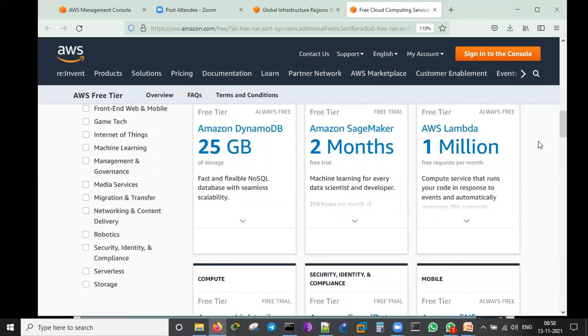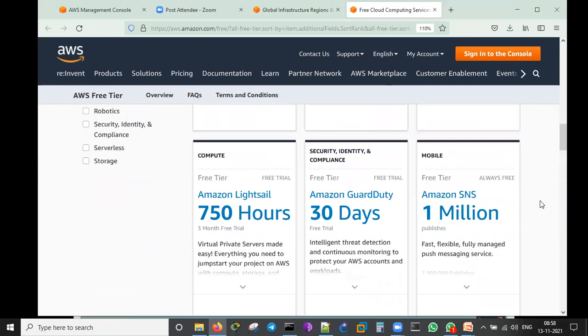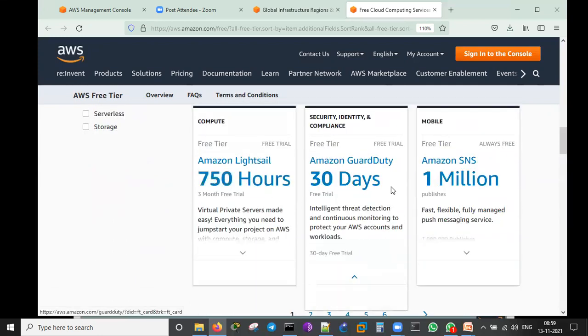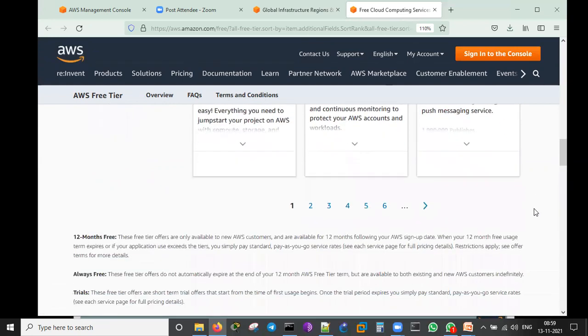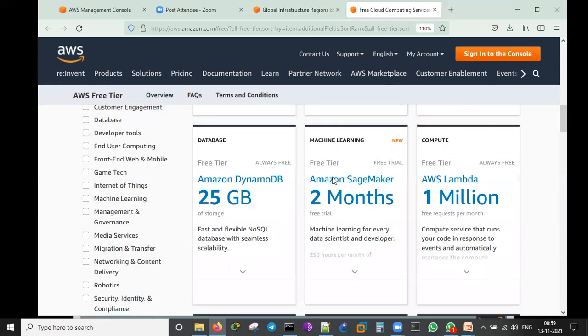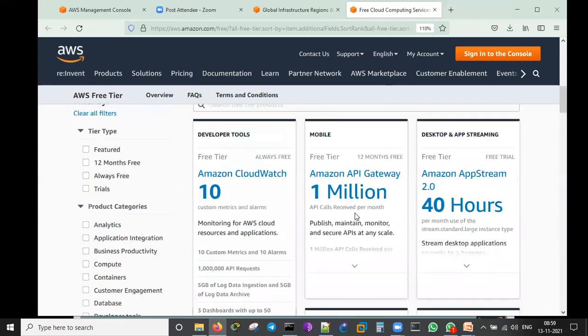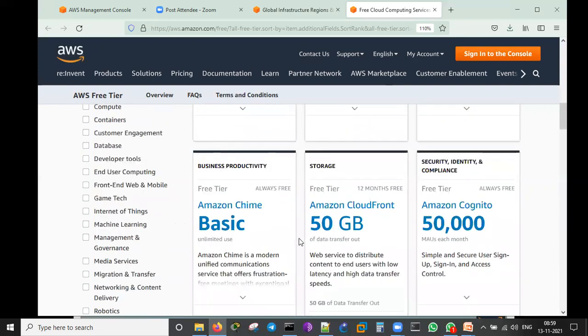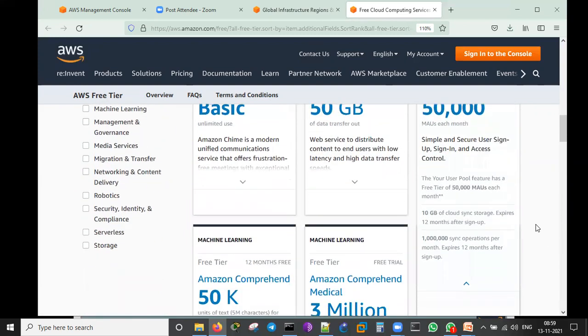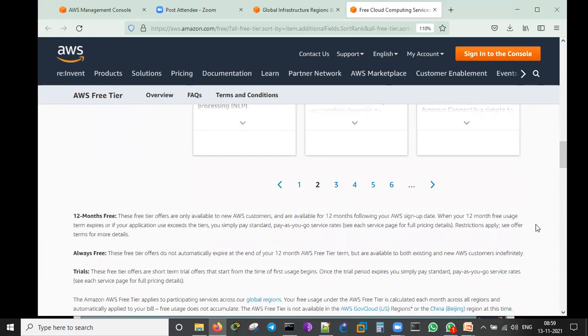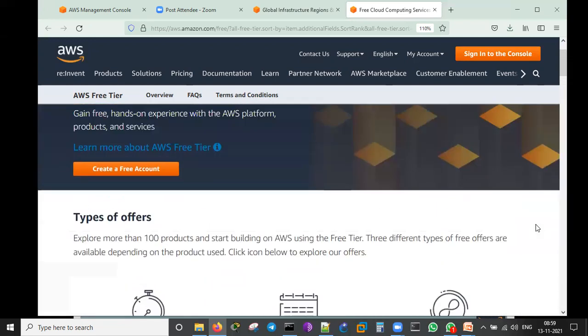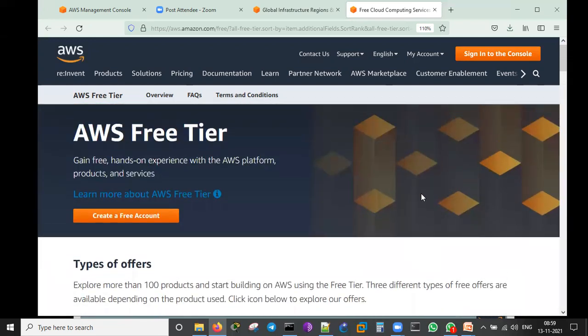And DynamoDB we can create with 25 GB. Amazon SageMaker is for machine learning. Lambda gives 1 million requests. Amazon Lightsail, Amazon GuardDuty, Amazon SNS, like that we can keep on going. So many services are there: CloudWatch, API Gateway, Amazon Chime. These we are seeing in the free tier, along with CloudFront, Amazon Cognito, Comprehend. Like that we can keep on having it. So many things. No need to worry about that. So this is about the free tier.